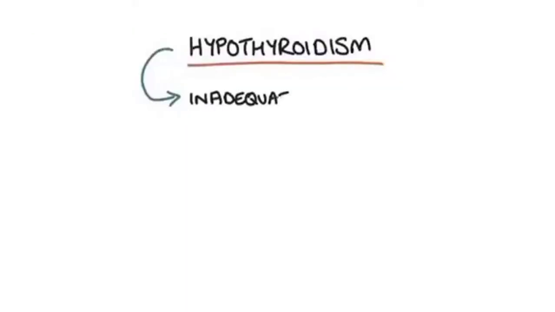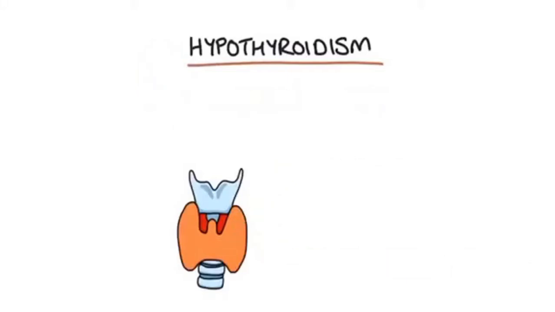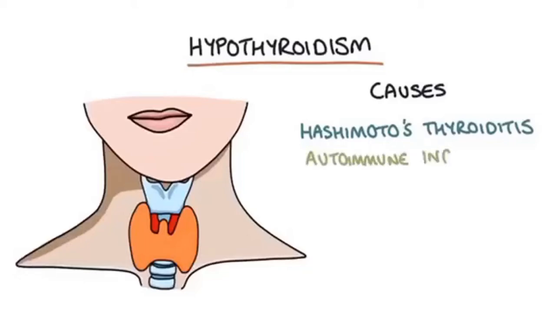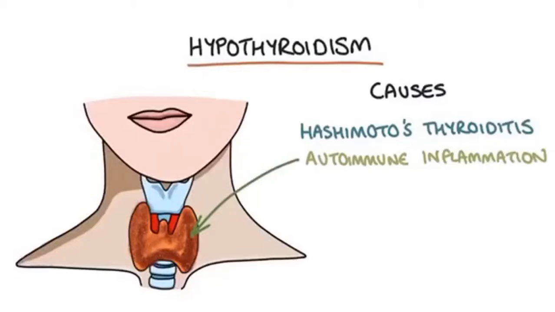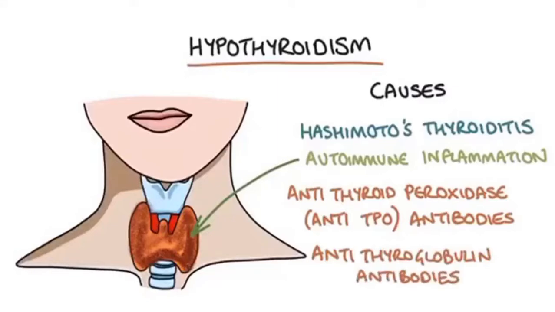Hypothyroidism describes inadequate output of thyroid hormones by the thyroid gland. There's a few different causes. The most common cause of hypothyroidism in the developed world is Hashimoto's thyroiditis, and this is caused by autoimmune inflammation of the thyroid gland, so the body's immune system attacking the thyroid gland. It's associated with antithyroid peroxidase or anti-TPO antibodies, and also with anti-thyroglobulin antibodies. Initially, it causes a bit of a goiter, after which there's atrophy of the thyroid gland as the hypothyroidism sets in.